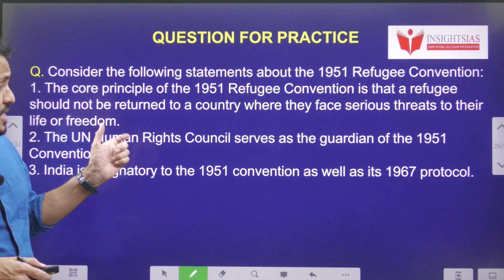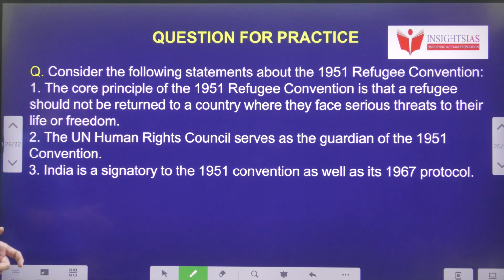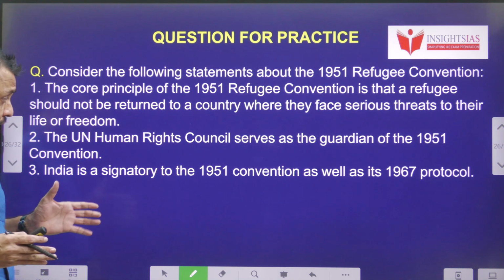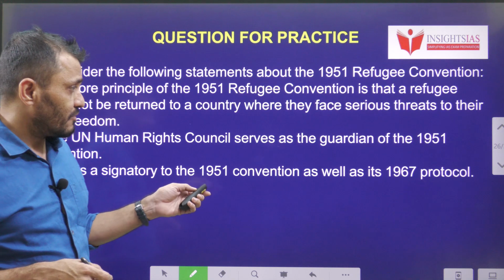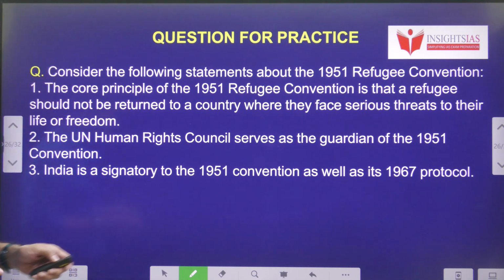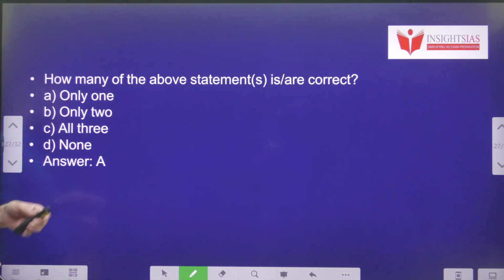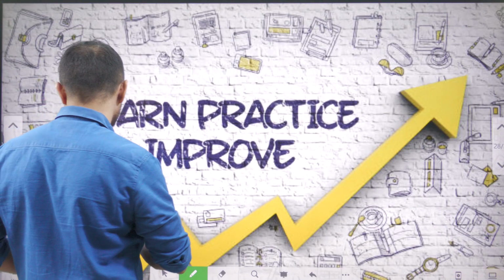The UN Human Rights Council serves as a guardian of the 1951 Convention. No, not related to the Human Rights Council. India is a signatory to the 1951 Convention as well as the 1967 Protocol. No. So these two statements are wrong. So the answer must be only one. Answer is A. Only one statement is right.